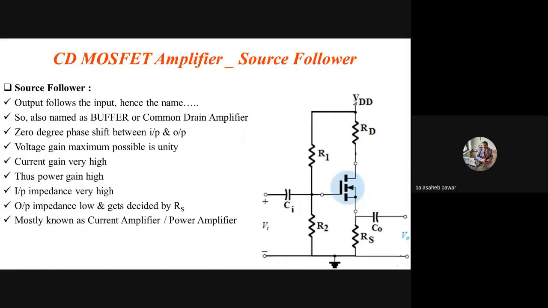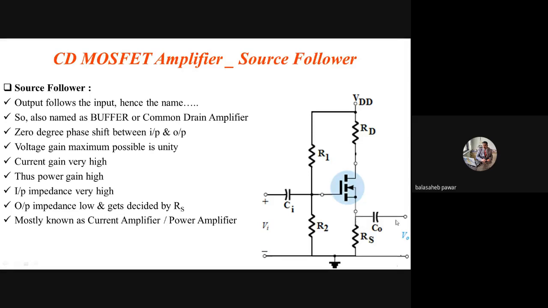Now, whenever we apply some input signal at its gate terminal, same as the previous amplifier, you will observe the output will follow the input. That means whenever the input is positive going, you will observe the source voltage is also positive going.